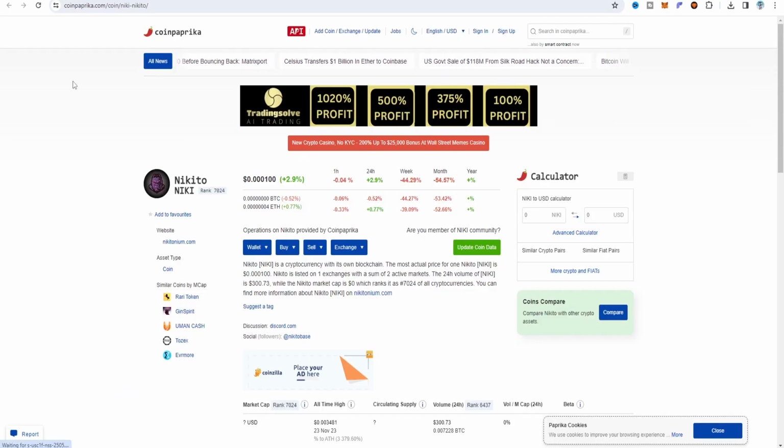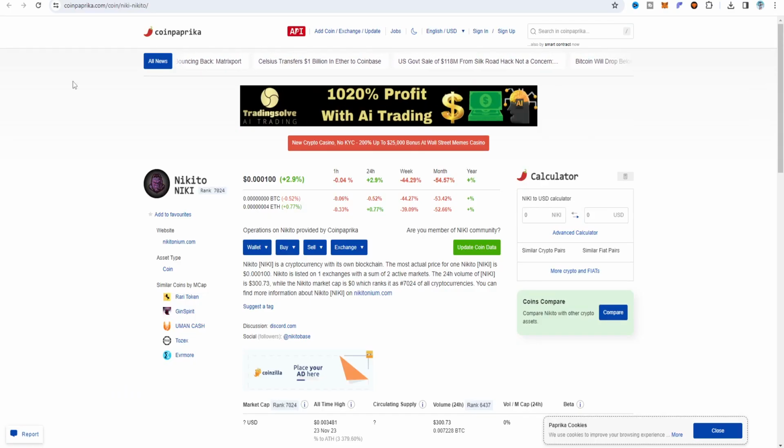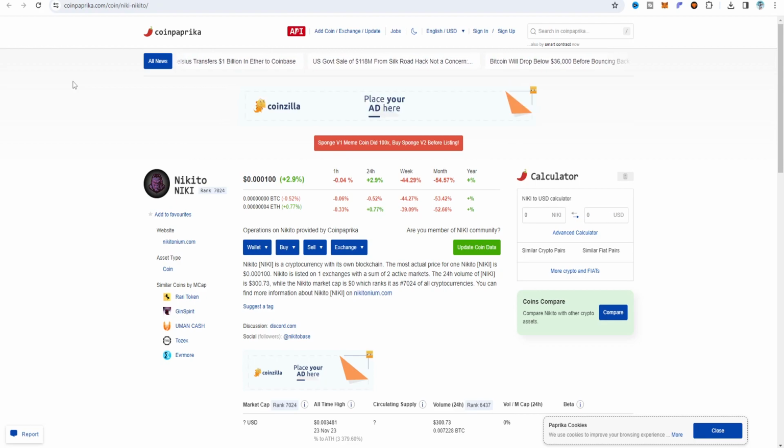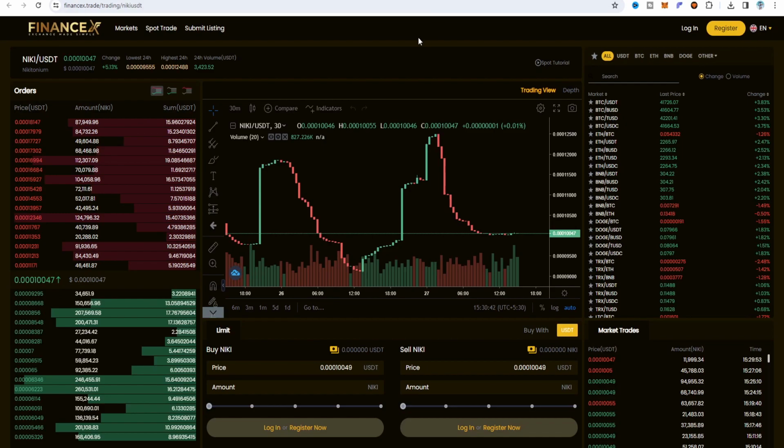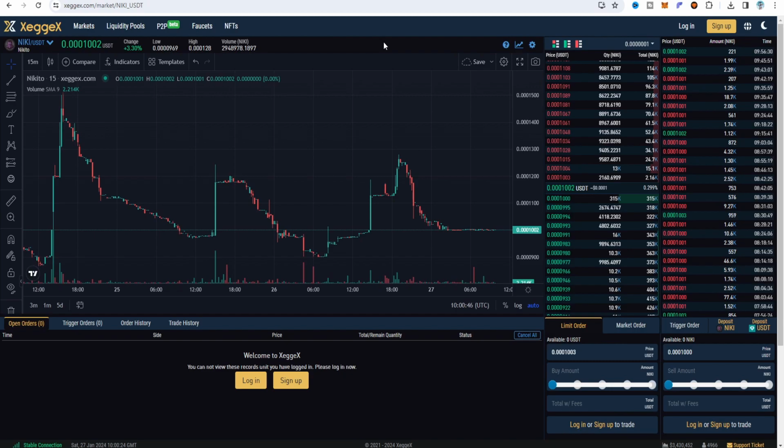So you can check the price. Right now CoinPaprika is available for the Nikito or the Niki, and the price is right now 0.0001 cents. And if you choose to trade, a total of 2 exchanges are right now available for the Nikitonium. The first one which I prefer to choose is ZEGX, and the second one is FinanceX. So you can choose any of these, but I prefer and also recommend ZEGX.